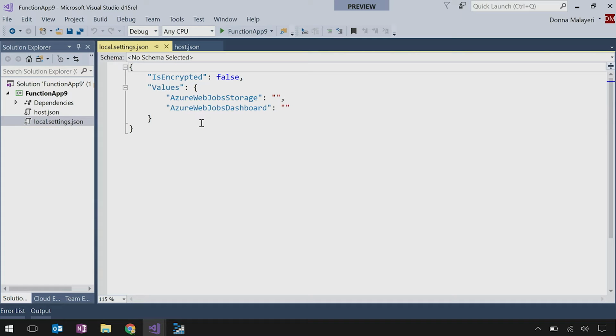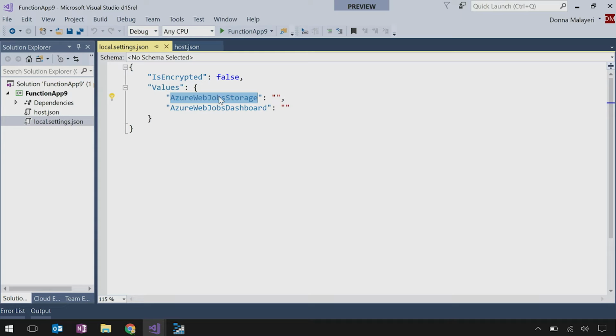Then you also get a local settings file. This is used only on your local machine. And you have to set a value for Azure Web Job Storage if you're using any triggers other than HTTP. So you're saying that I can write an Azure function and I can test it locally on my machine.